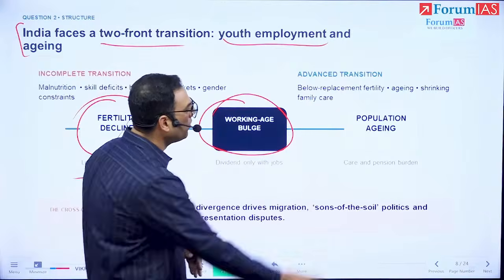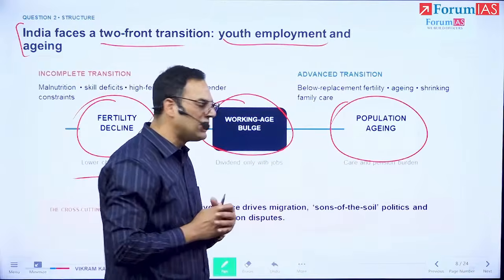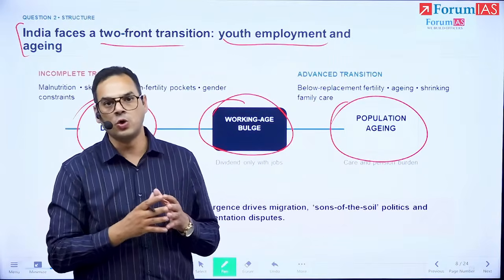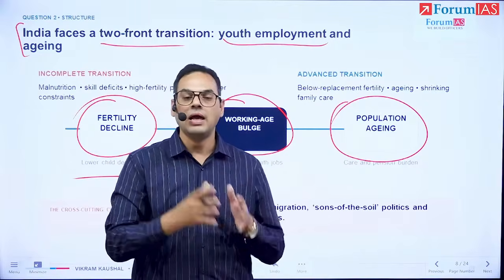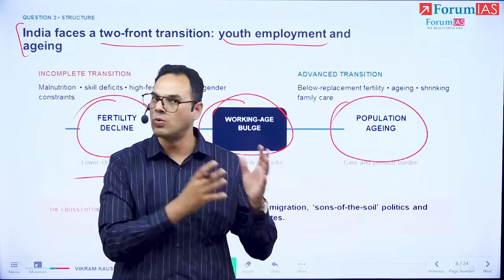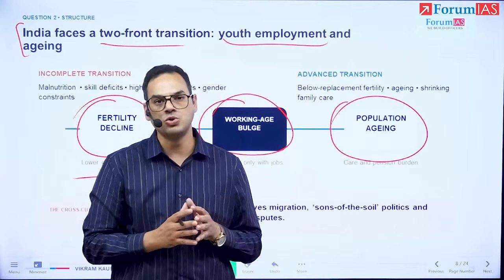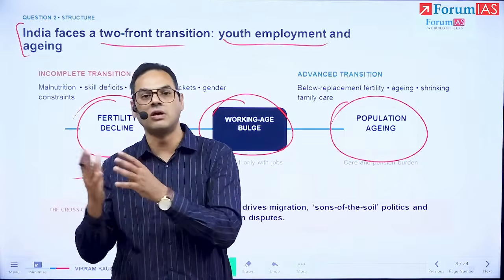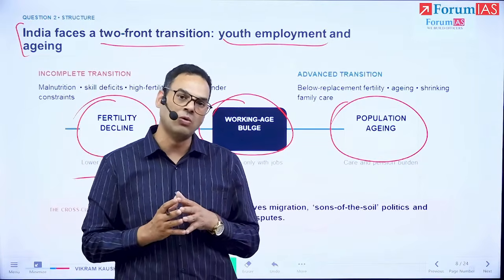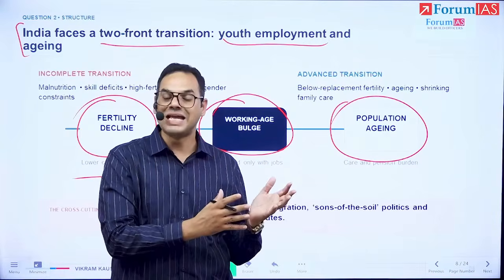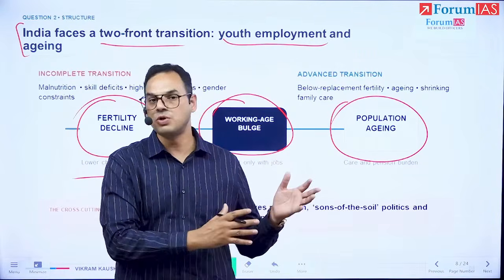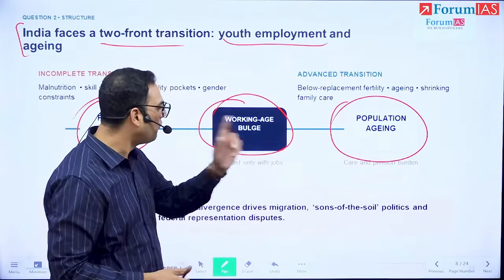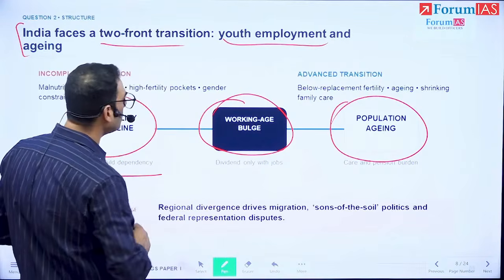Now, on the other end, we have population aging and all the consequences that come with it, including how those pensions are going to be paid for from the state, and do the people have access to pensions who are working in the informal sector? Questions with regards to geriatric care. And what about when we do not have that demographic potential which is driving our economy, then the macro impact of slowdown on the economy? How these elders are going to be cared for and whether sufficient money and allocation has been put for that is also another aspect of it. So that's the broad framework that we are dealing with regards to this answer.